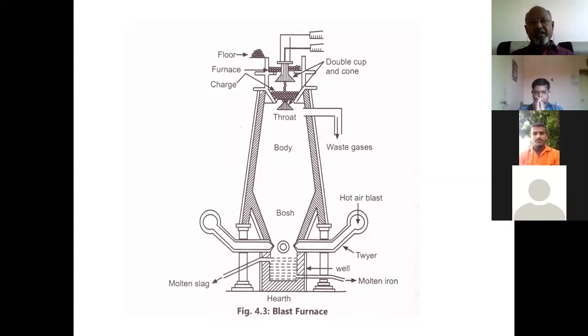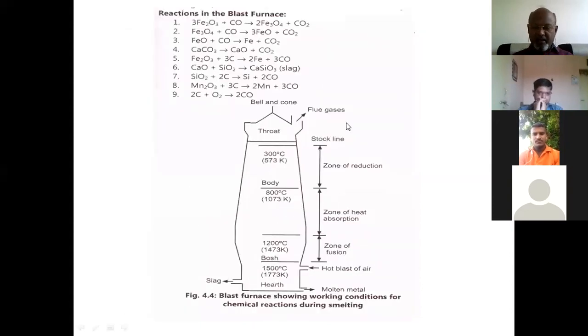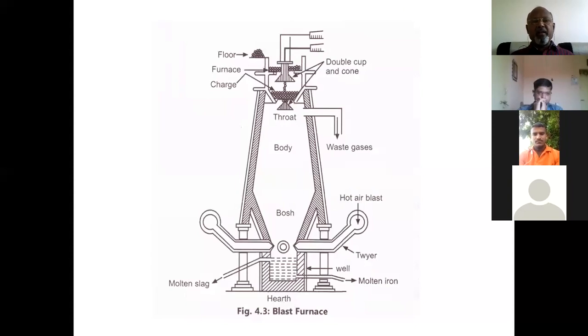The blast furnace is lined inside with refractory materials such as fire bricks, and the blast furnace is conveniently divided into three parts. As we have seen, the uppermost part is known as the throat of the furnace, the middle portion is known as the body of the furnace, and the lower portion is known as the hearth. So the blast furnace is divided into the upper portion, the throat; the middle portion, the body; and the lower portion, the hearth.